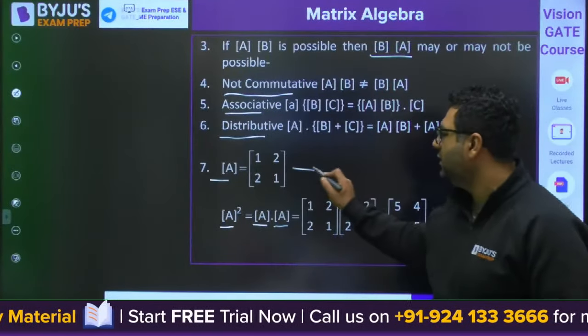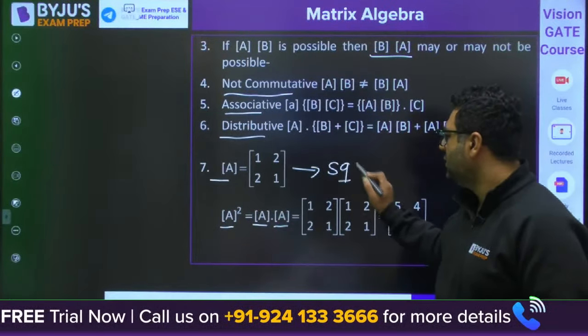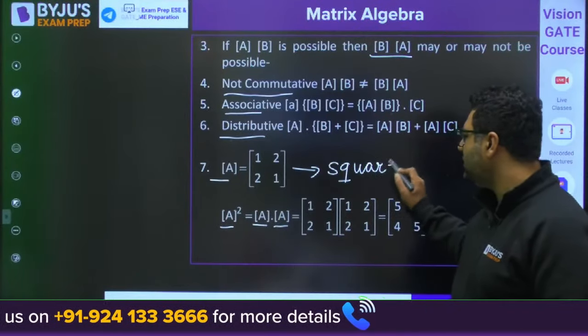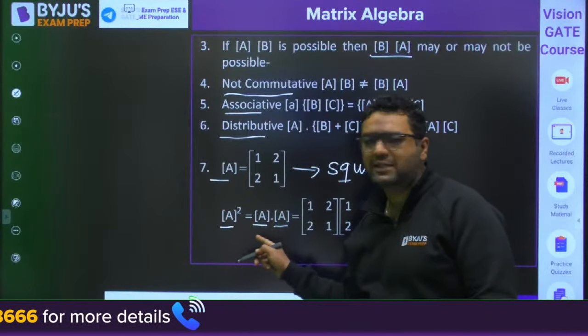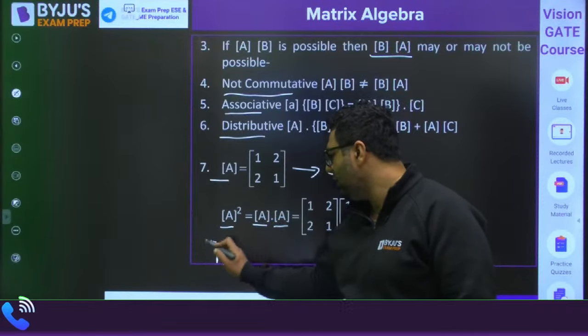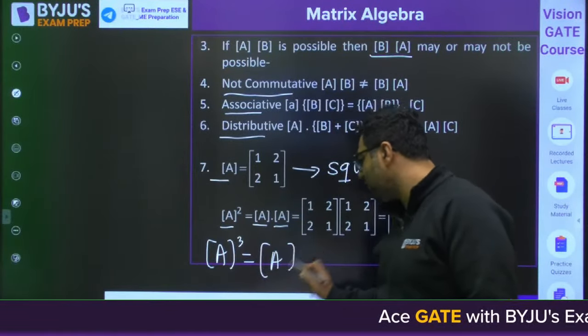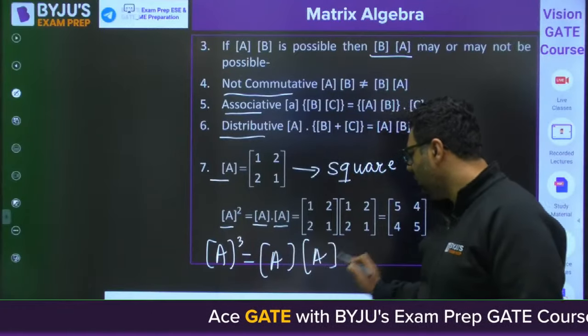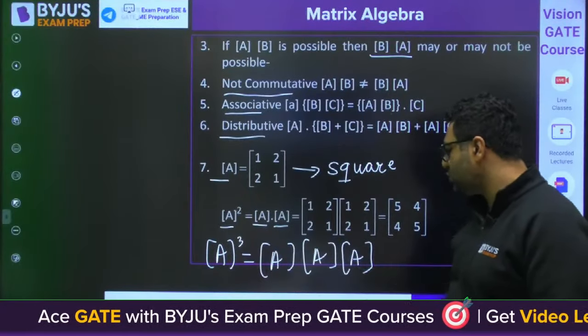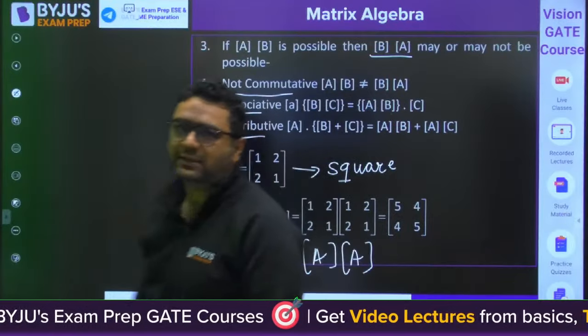That's why I am saying this should be a square matrix. In case of a square matrix, we can write A squared as A into A. Similarly, you can write A cube as the multiplication of matrix A 3 times.